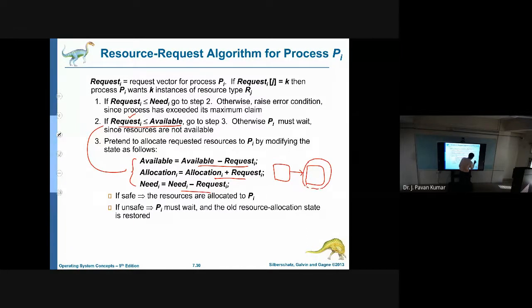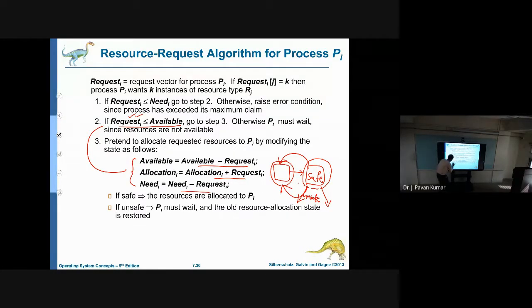Now we will check whether this particular state is safe or not. If it is safe, then we will allocate. If it is not safe, then we will restore the state back to the previous safe state. If it is unsafe, then we will restore the state again to the safe state. That means whatever the request it has made, that we will deny. That is what Banker's algorithm will do.